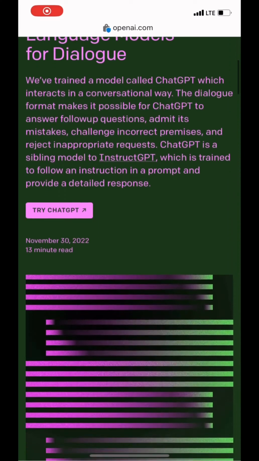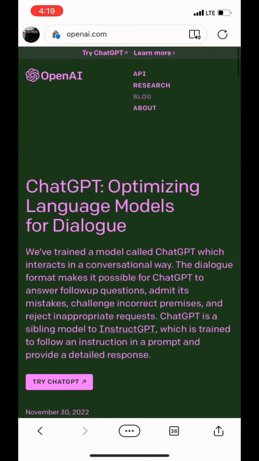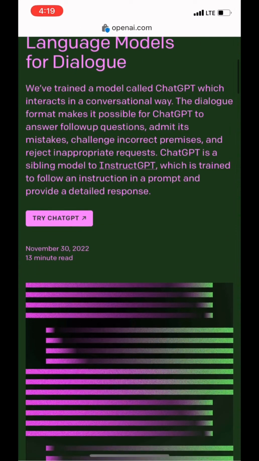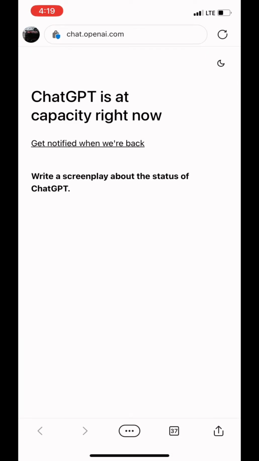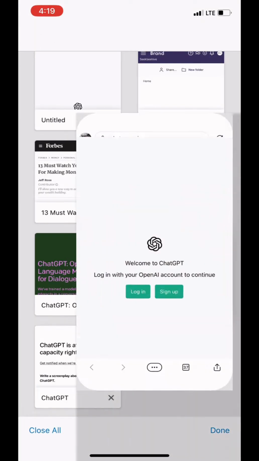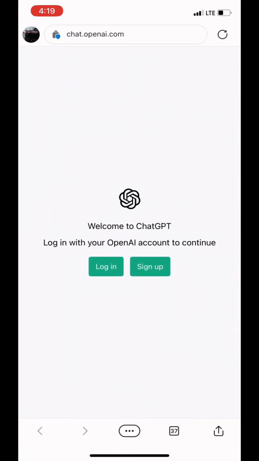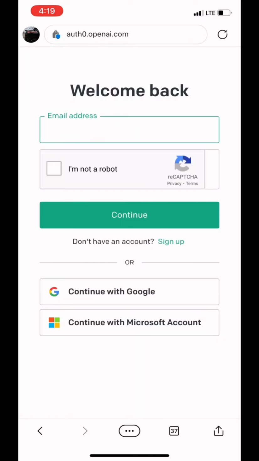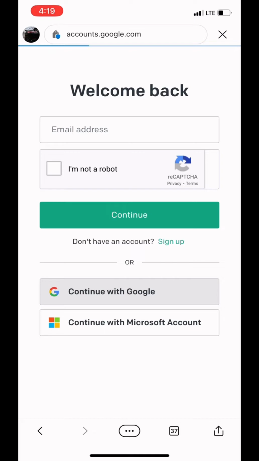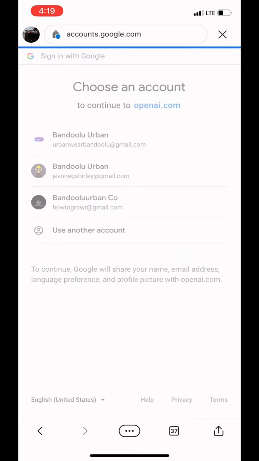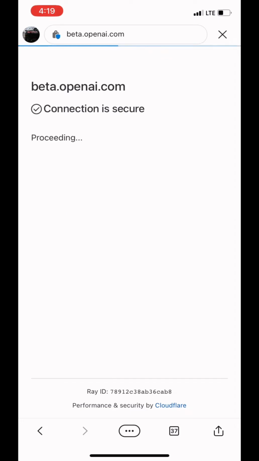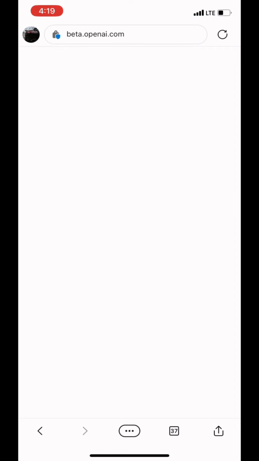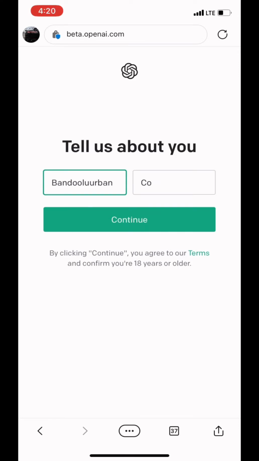So here we are again on the screen. You want to jump into your browser and search OpenAI.com. It takes you to this screen right here, and you want to click on Try ChatGPT. As you see, it's kind of down for a moment, but I had another screen open. It takes you here. You want to log in or sign up with your Gmail, Google account, whichever is easier for you. It works. Once you log into your Gmail account, it does ask you for some kind of verification with your phone number. After you verify your phone number, it takes you to the screen.